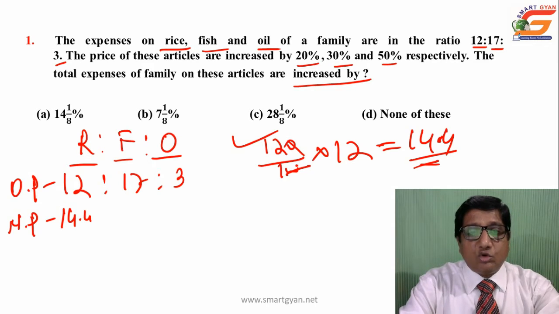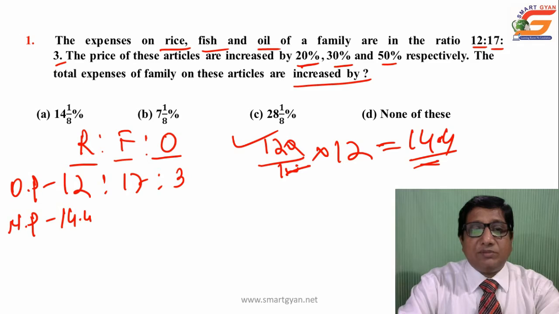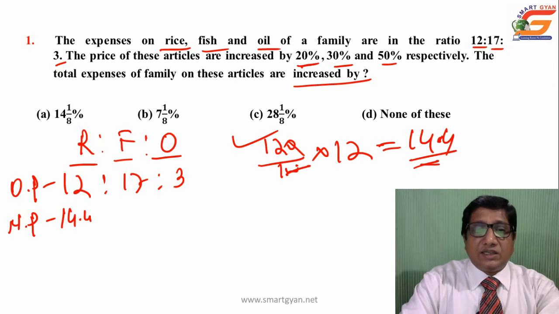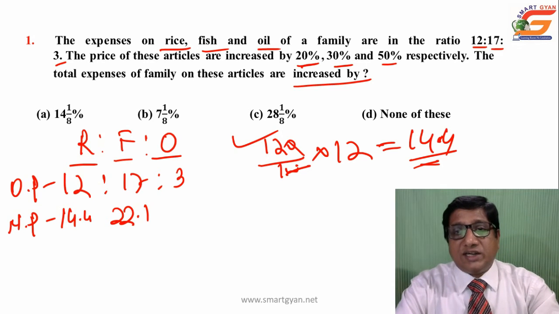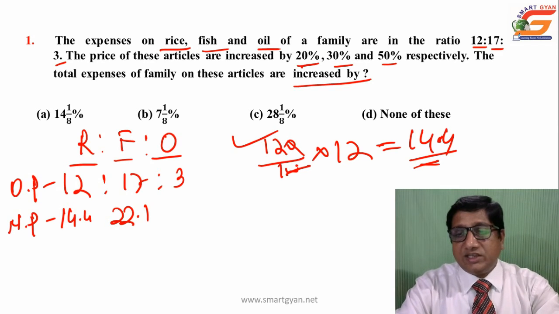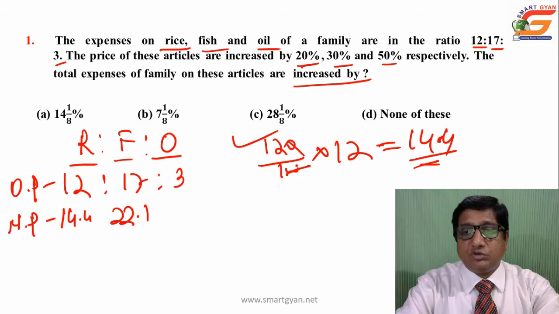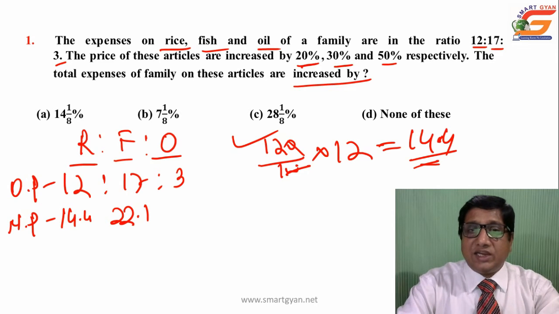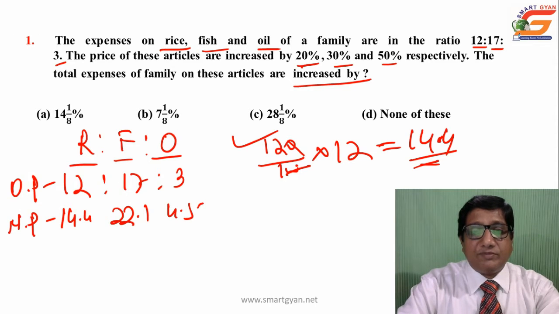Accordingly, the new price of fish will be, there is an increase of 30%. It is increased by 30%. So the new price will be 22.1. Yes, that is 130% of 17. This type of calculation you should be able to do mentally. Then next, 150% of 3, that is 4.5.